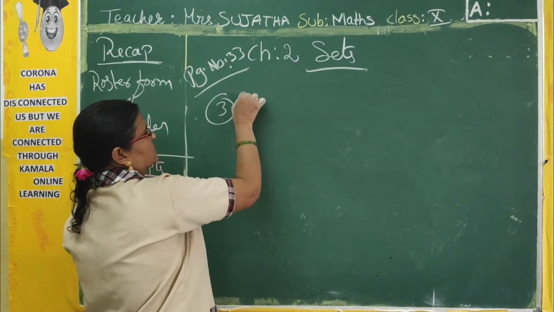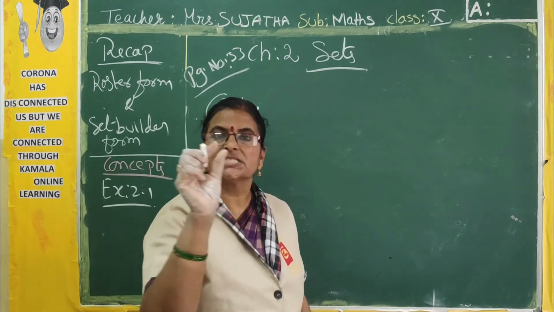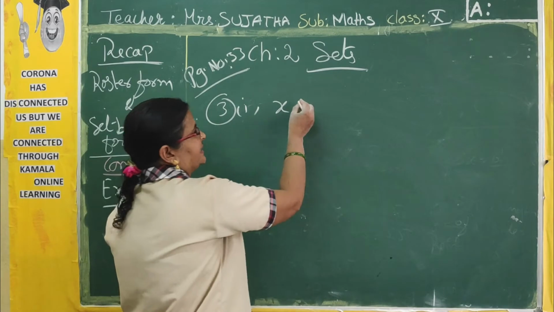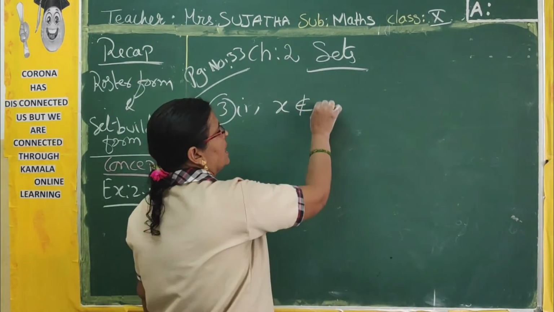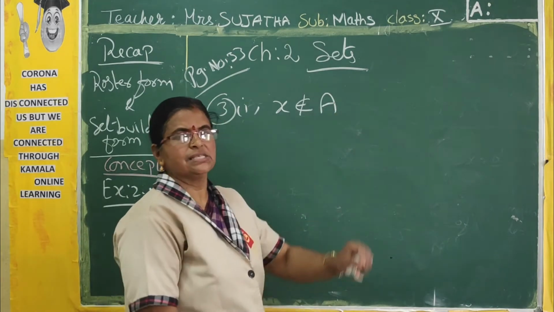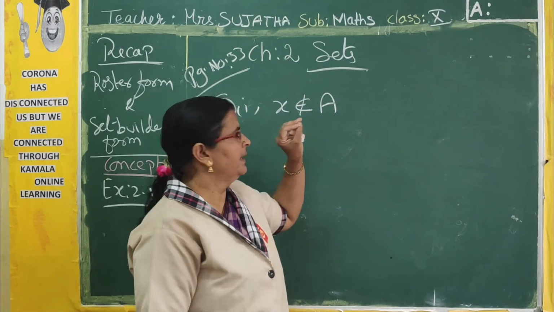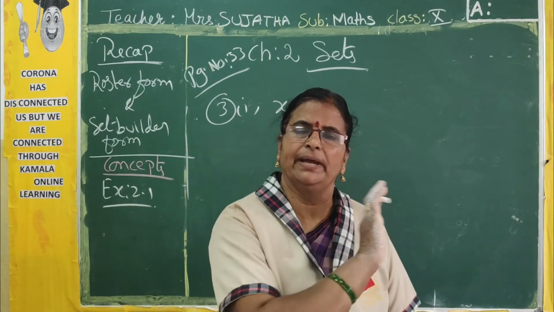Third sum, first one statement I am not writing, you have to copy from the textbook. X does not belong to A. So X is an element. It does not belong. This is the symbol for does not belong, and set A. Always sets should be denoted by capital letters only. You should show the set by capital letters.